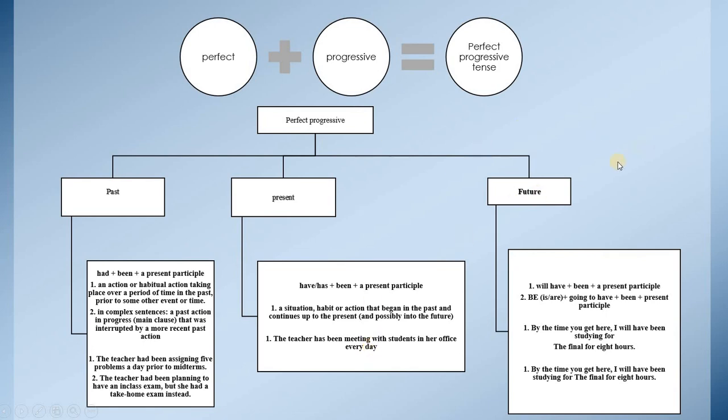The future perfect progressive: will have plus been plus present participle, or is or are plus going to have plus been plus present participle. By the time you get here, I will have been studying for the final for 8 hours.